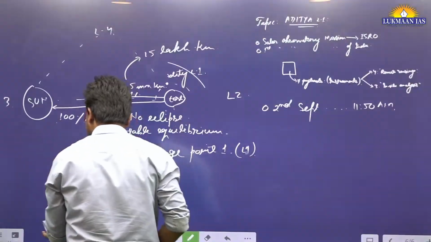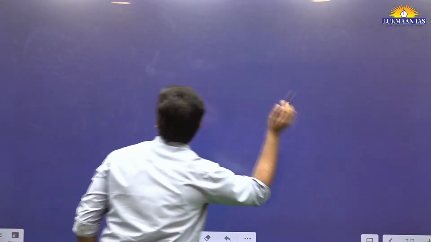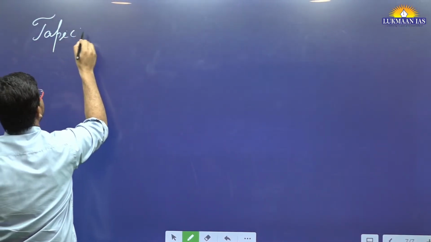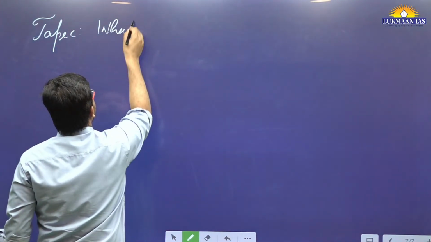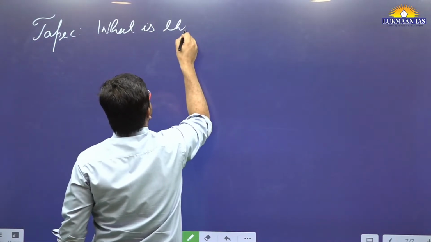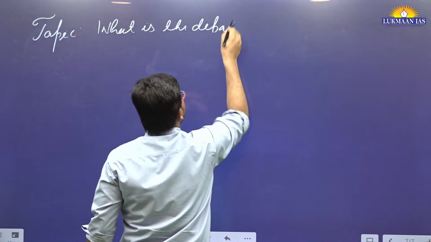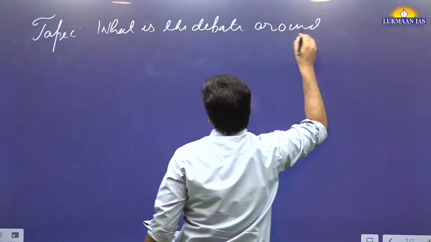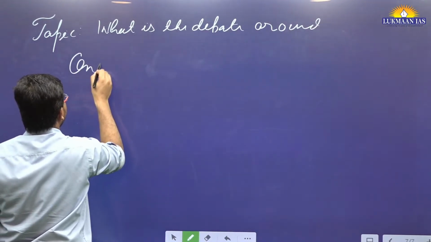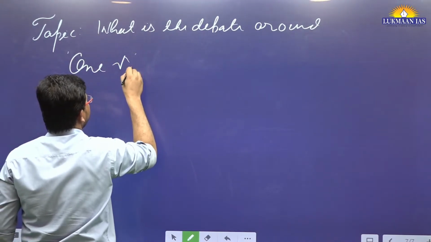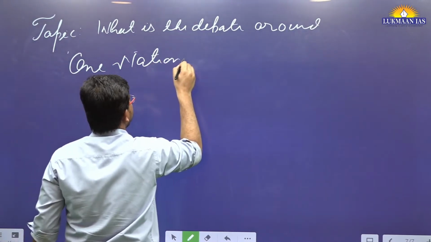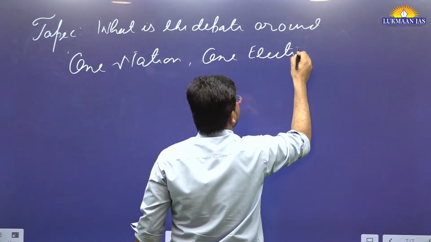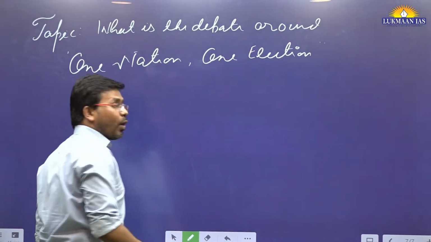So we will understand this topic quickly. The name of the topic is: what is the debate around one nation, one election. So let's understand about this topic, one nation, one election.